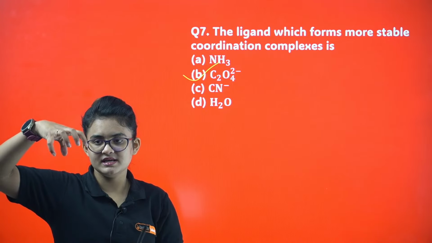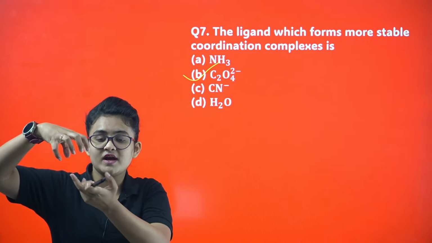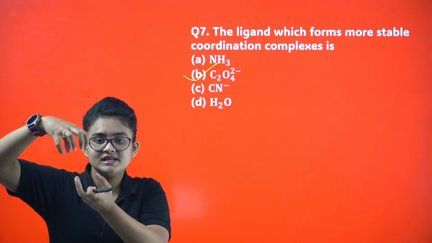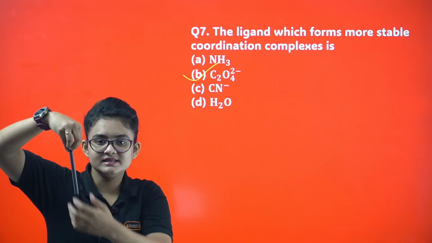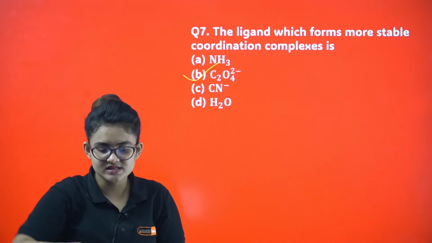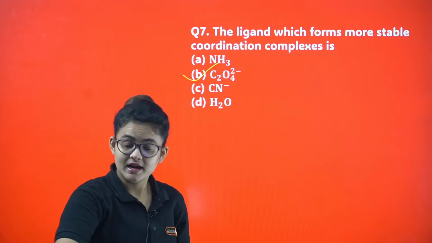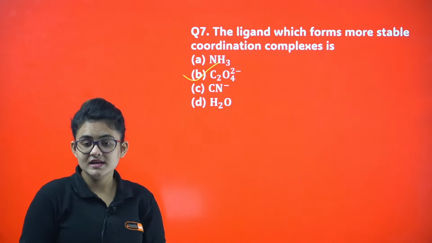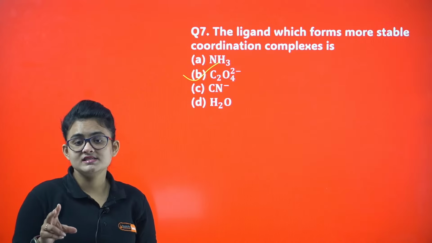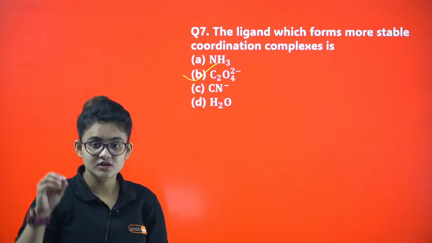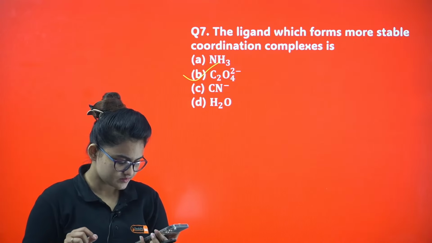As you can see, I'm having, let's say, 5 fingers. 5 fingers means, let's say, denticity is 5. So I'm holding a metal like this. It becomes very much stable. That's why any kind of chelating ligand becomes very much stable, my dear. And remember, CN minus has two donating sites, but it is an ambidentate ligand. It donates from a single end.